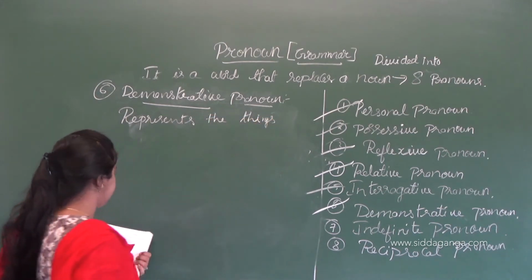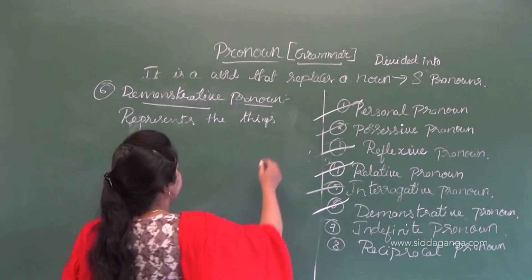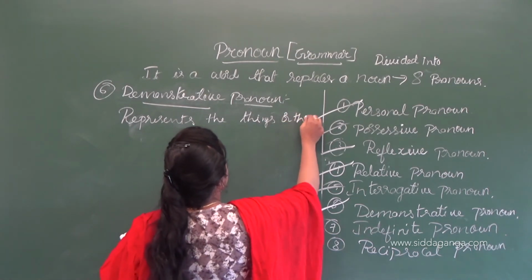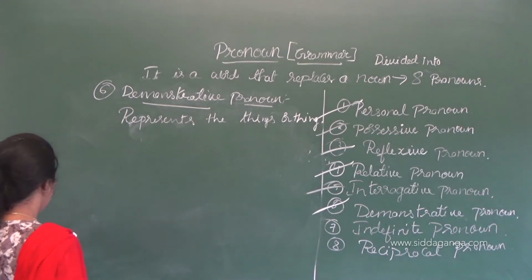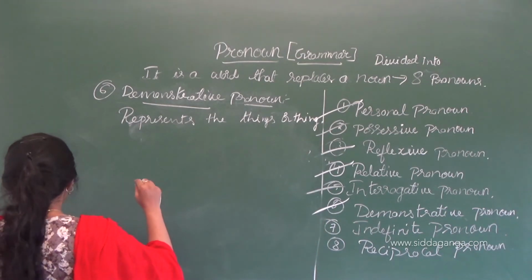It denotes the things or thing, which is plural or singular.